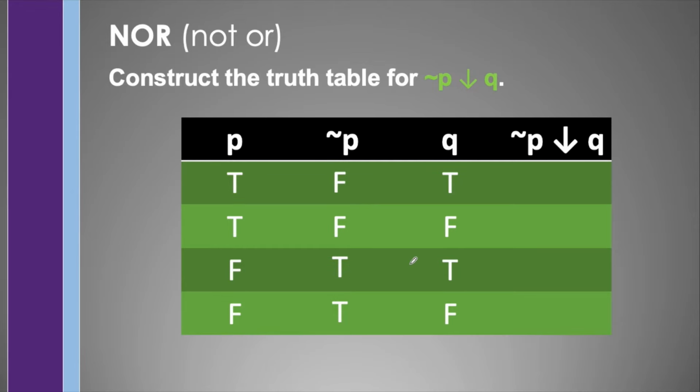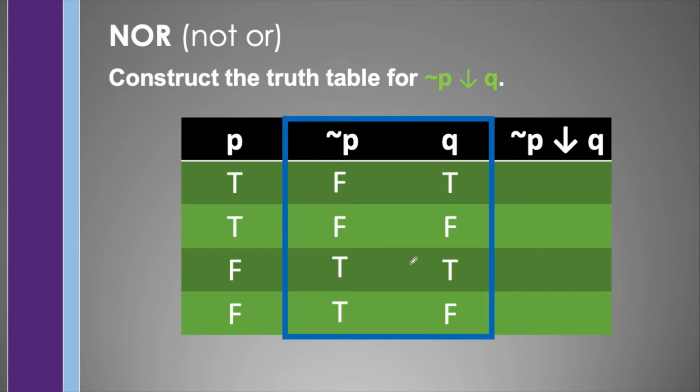And taking a look at the last two columns here to find this one, in which this operation tells us that this is true when both statements here are false. So this will be true and the rest are false.